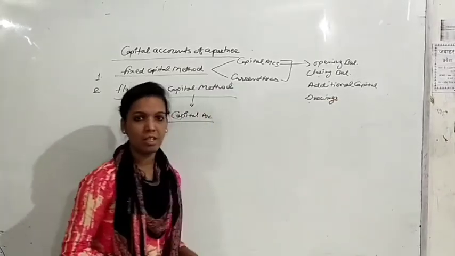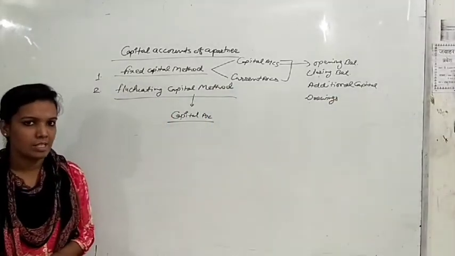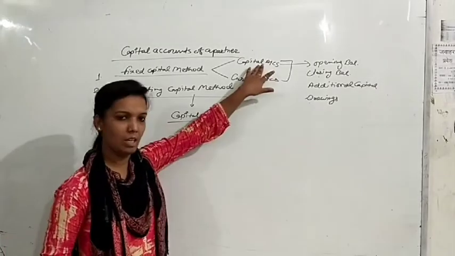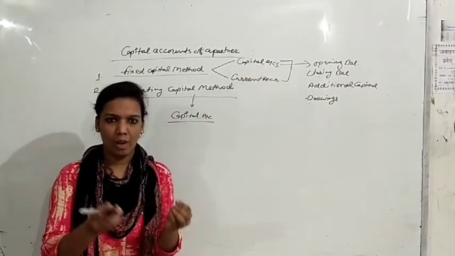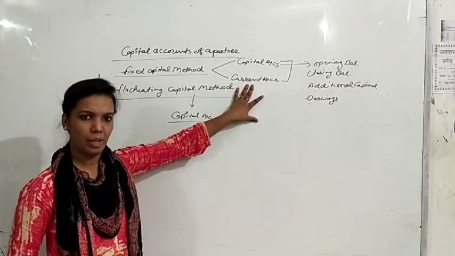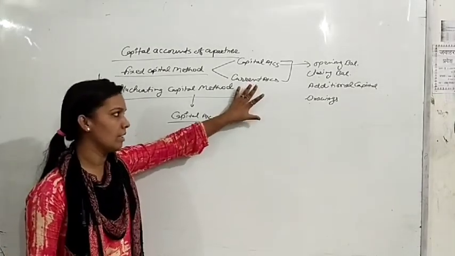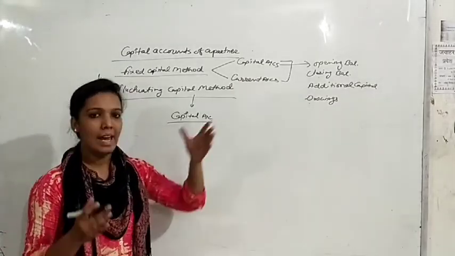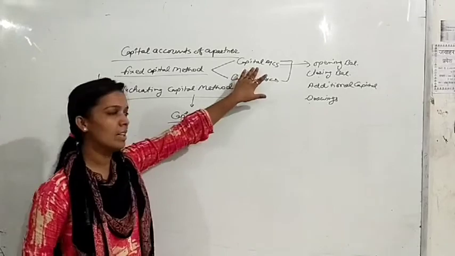Drawings that are done against capital, meaning a huge amount of drawing, we will show in the capital account. Suppose there is 500 rupees or 1000 rupees drawing, then we will show it in the current account. By the names you can see that current account means all the current items will be shown in the current account, and all the fixed items will be shown in the capital account.